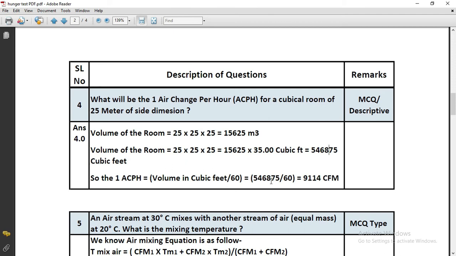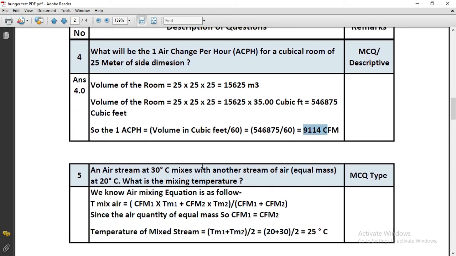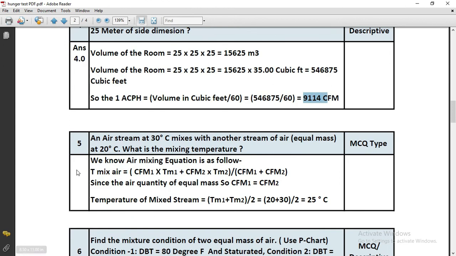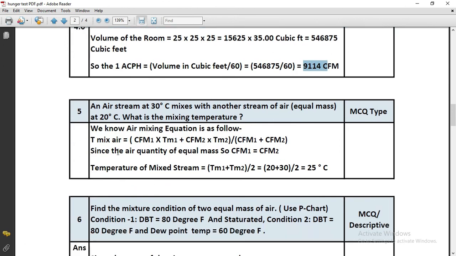We will get ACPH. That means the volume of the room divided by 60 will be 9114 CFM. This is the one air change per hour for a cubicle room of 25 meter side. Okay, let's move to the next question.